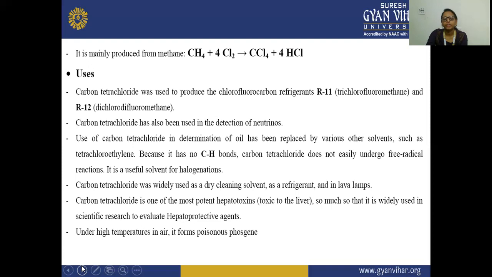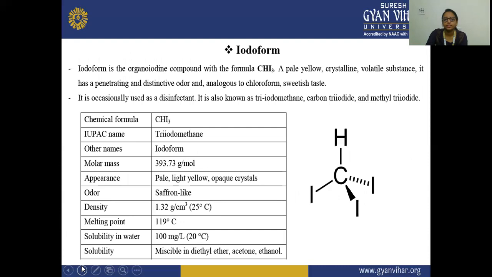Carbon tetrachloride is also a potent hepatotoxin that is toxic to the liver. Scientific research has also evaluated it as a hepatoprotective agent. Under high temperature, it forms poisonous phosgene gas. And the last organic compound is iodoform.